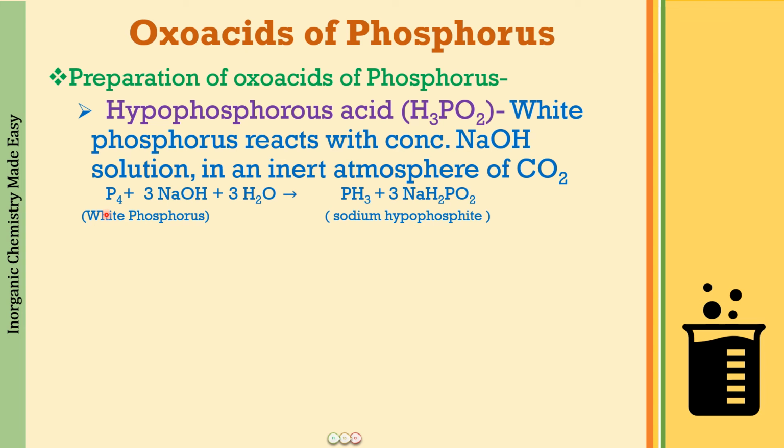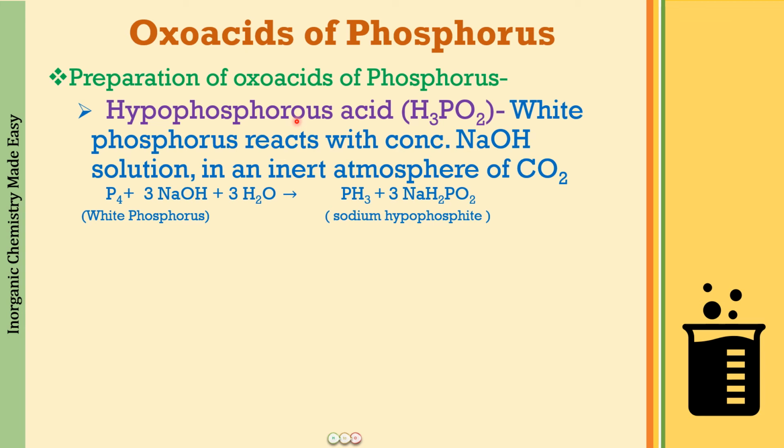Just remember this. White phosphorus on reaction with an alkali like NaOH is going to give us PH3, that is phosphine gas. I'll talk about this more also. Along with that, sodium hypophosphite, NaH2PO2, is produced. This is the sodium salt of hypophosphorus acid.